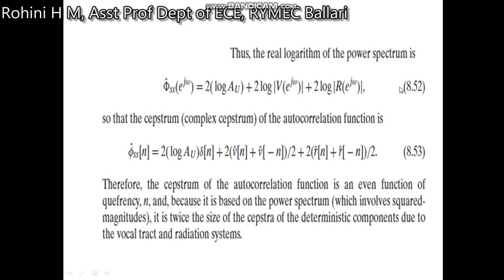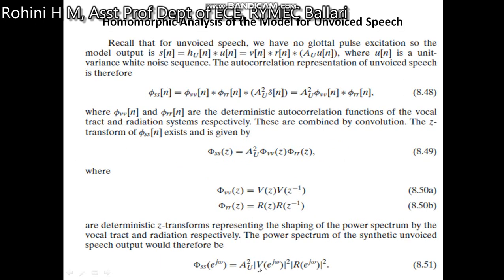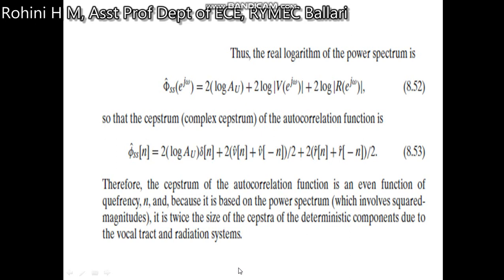Thus for the real logarithm we take the log of this expression. The square will become 2 log A_U, since log of AB is log A plus log B. So it is plus 2 log of the magnitude of V of e to the j omega plus 2 log of the magnitude of R of e to the j omega. So the cepstrum of the autocorrelation function phi_s of n is written as the expression times the delta function, which results in this expression, given as 8.53.